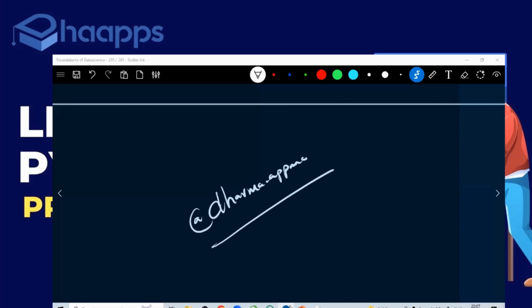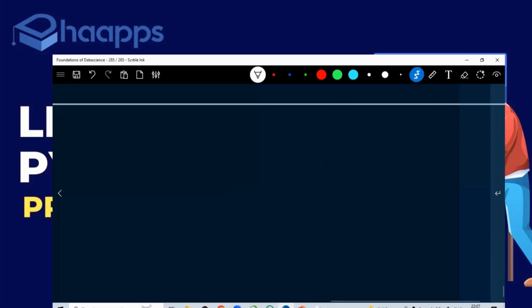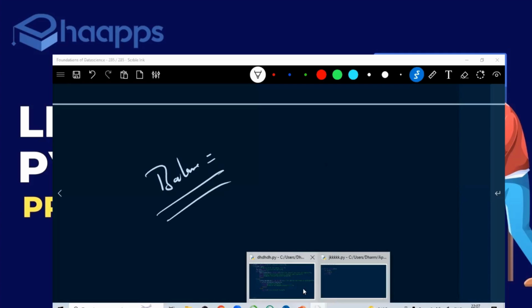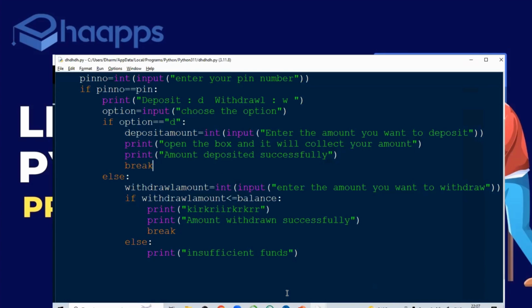I want you to add one more feature in which we can check the balance. There should be one more option apart from amount deposit or withdrawal. Balance checking has to be there. That you need to add. That is what I want. Very simple task I gave you. This is your assignment. Is it clear, everyone?